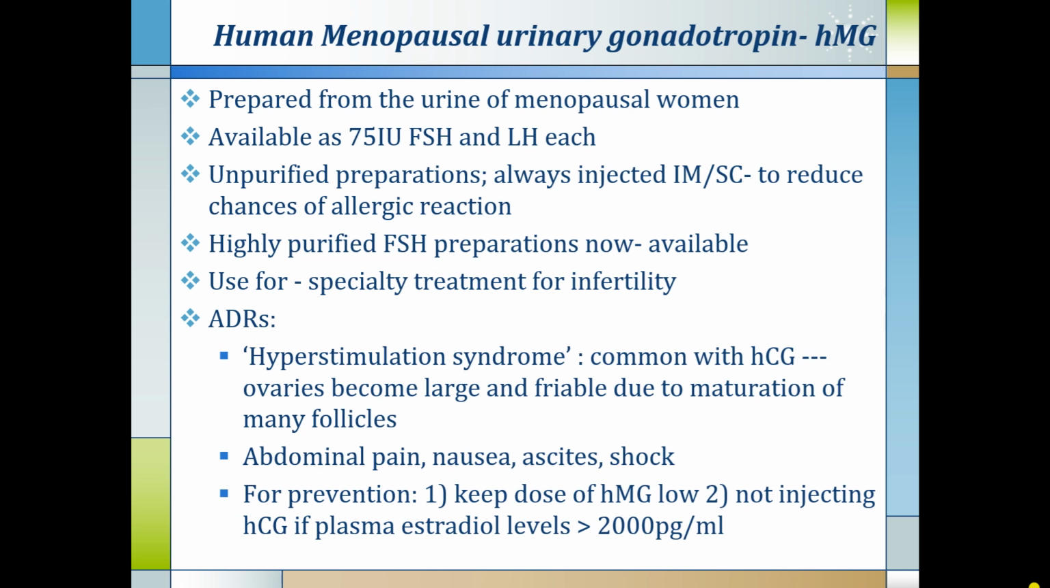An adverse drug reaction of HMG is hyperstimulation syndrome, which is common with HCG. Ovaries become large and friable due to maturation of many follicles under the influence of HCG or HMG. It may produce abdominal pain, nausea, ascites and shock. For prevention, keep the dose of HMG very low, and do not inject HCG if plasma estradiol levels are more than 200 picogram per ml. Then you can prevent the hyperstimulation syndrome.